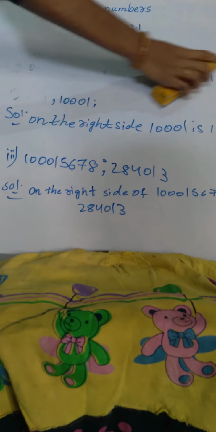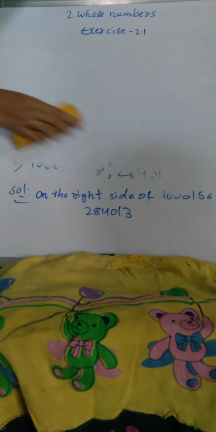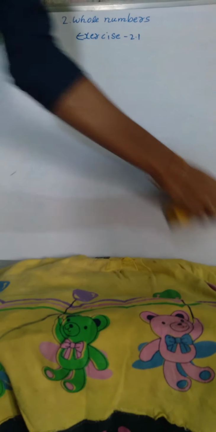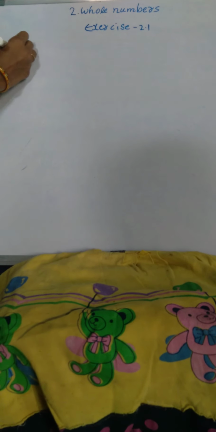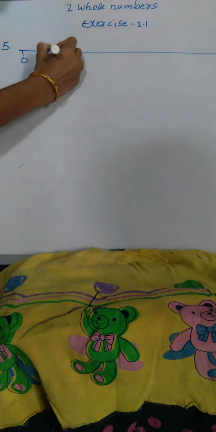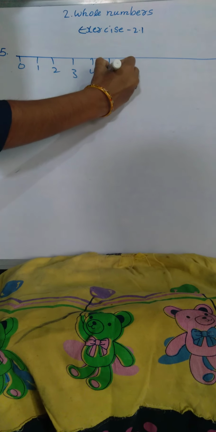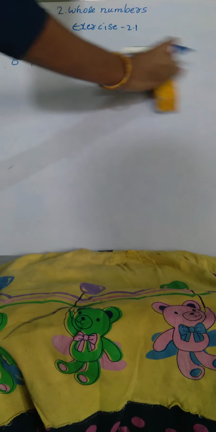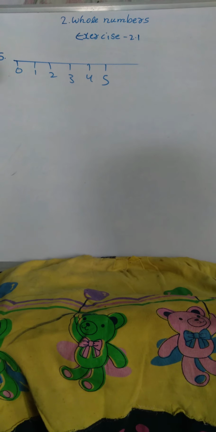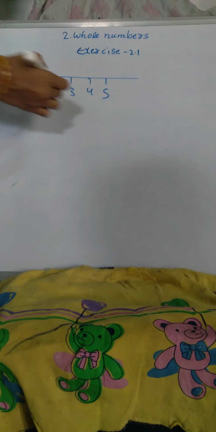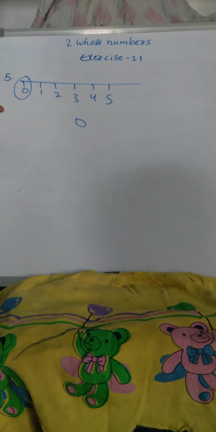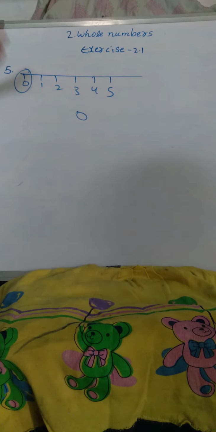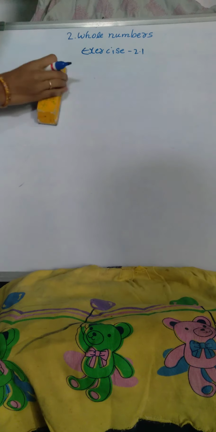Now we will take the fifth problem. What is our fifth question? Our fifth question is, mark the smallest whole number on the number line. Okay, this is a very easy question. Okay, 0, 1, 2, 3, 4 and 5. Mark the smallest whole number. What is our smallest whole number? Our smallest whole number is 0. So that is the solution. We have to mark the smallest whole number on the number line. That's all for the fifth question.